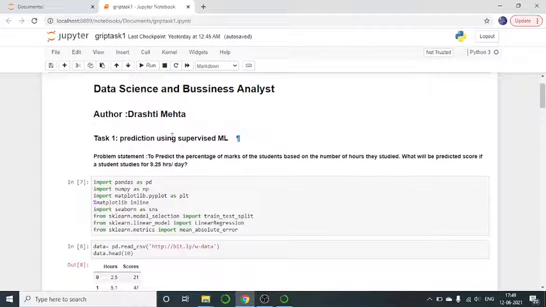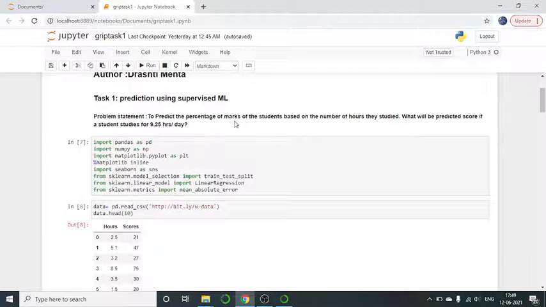So, our first task was prediction using supervised machine learning. The problem statement was to predict the percentage of the marks of the student based on the number of hours they studied. What will be the predicted score if a student studies for 9.2 hours per day?